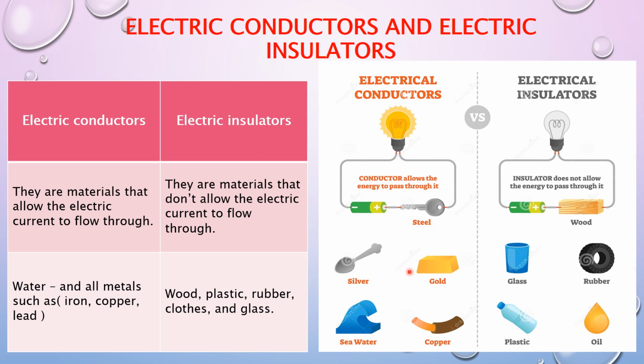Again, the difference between electric conductors and electric insulators. Number one, electric conductors. Electric conductors are materials that allow the electric current, which is electricity, to flow through. Such as, Mr.? Water, sea water is a good conductor, and all metals are good conductors of electricity. Examples: iron, copper, lead, gold, silver.